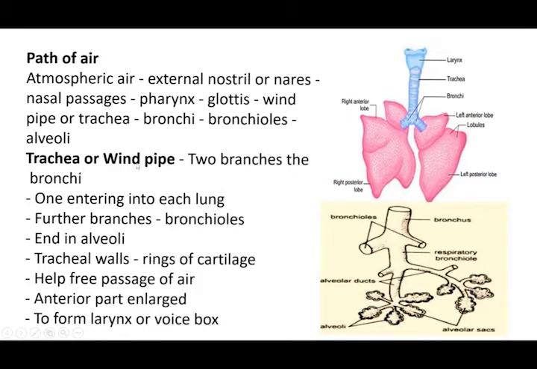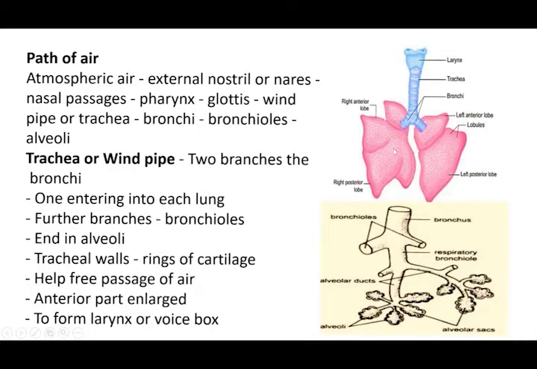Okay, the next is the trachea or windpipe. Let's see about the windpipe. So this windpipe has two branches. You can see the two branches. The two branches are called bronchi. And each bronchus is entering into a lung. And inside the lung, further branching will take place. I told you, no, this is the bronchi. Just imagine this is the bronchi, and that branches into bronchioles, and those bronchioles end up with alveoli. Can you see? This is alveoli.